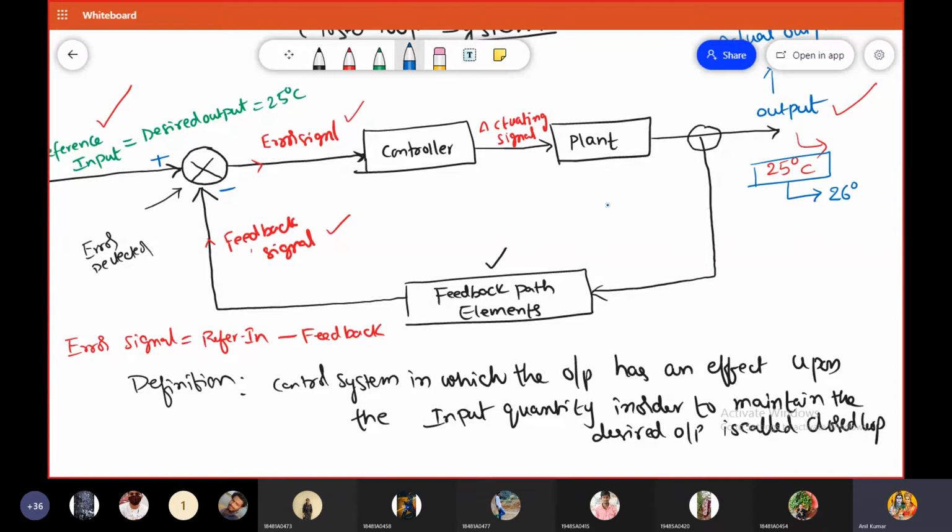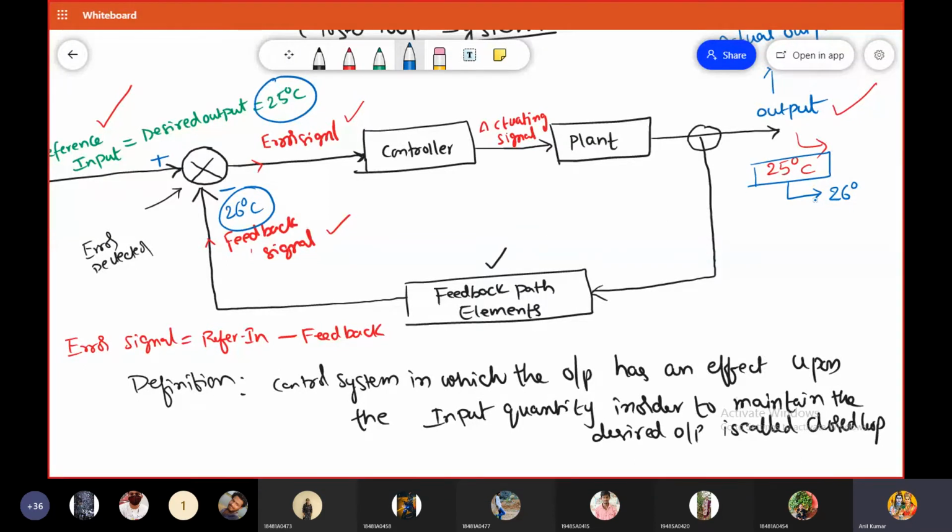But here, due to external disturbances, the output signal may change from 25 degrees centigrade to 26 degrees centigrade. This is detected and sampled and given as one of the inputs to the error detector. So for example, this is 26 degrees centigrade. What is the other input of the error detector? That is 25 degrees centigrade, which is called the desired temperature.